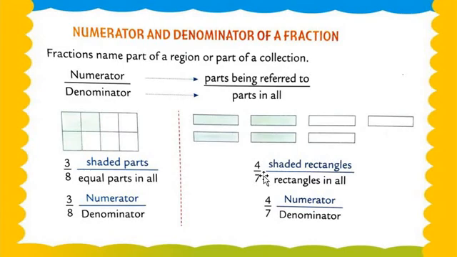So 1, 2, 3. See this. 1, 2, 3 and 1, 2, 3 and 4. There are 4 shaded rectangles. Understood, my dear students?